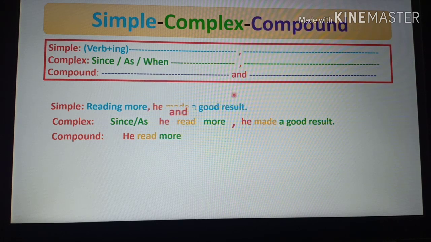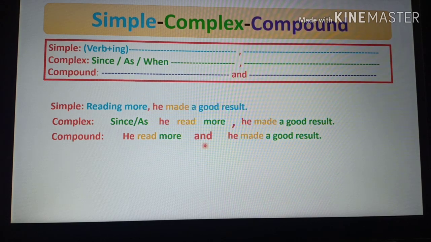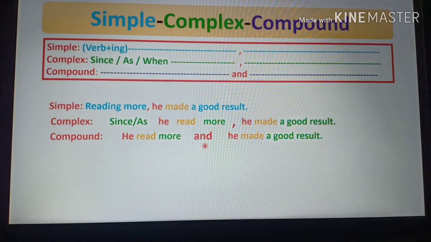So it has become and then the next clause. So dear students, again you see that the first one, he read more, is a principal clause. He made a good result is also principal clause. These two principal clauses are connected with and, so again it has become a compound sentence. So I think you have understood this.